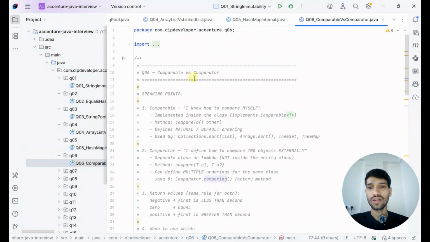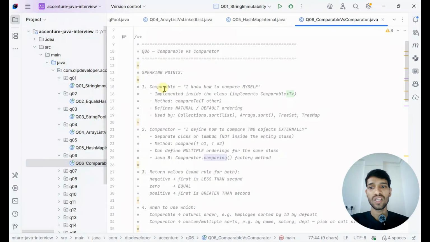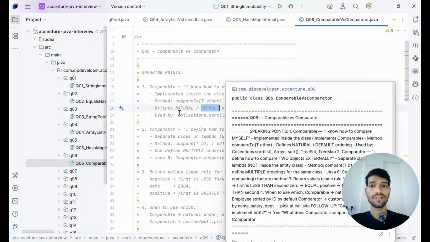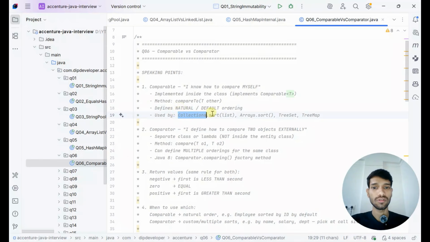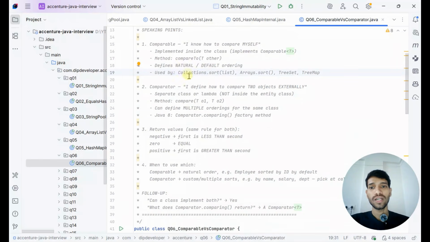What is the difference between Comparable versus Comparator? Comparable and Comparator are two interfaces. Comparable is implemented inside the class using implements Comparable, and the compareTo method is overridden there, so the natural or default ordering happens here. We'll come to the code as well. Collections.sort, Arrays.sort and TreeMap internally use the Comparable interface.